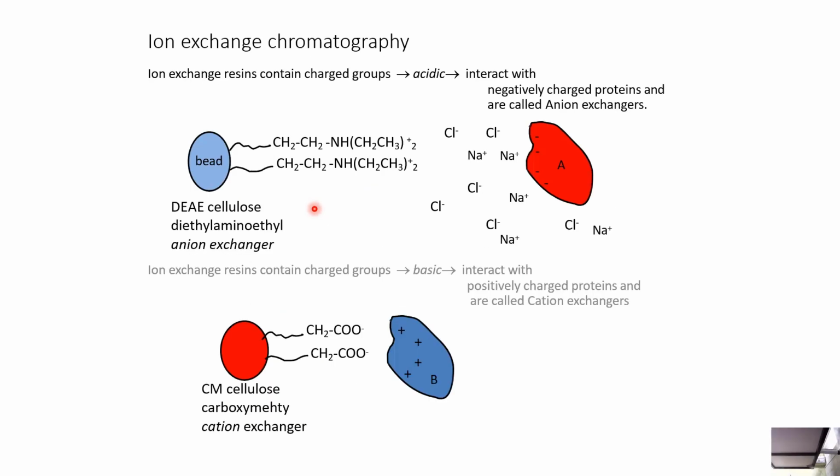Basically, ion exchange resins that contain positively charged groups interact with negatively charged proteins and are called anion exchangers, like DEAE cellulose, diethylaminoethyl anion exchanger. Ion exchange resins that contain negatively charged groups interact with positively charged proteins and are called cation exchangers, like CM cellulose, carboxymethyl cation exchanger.